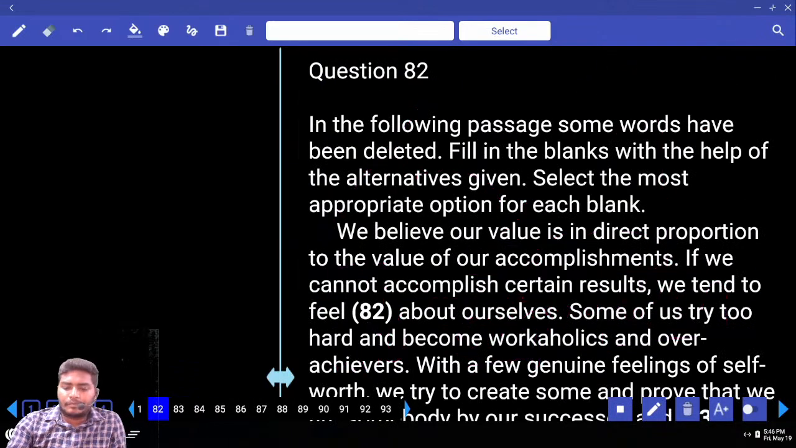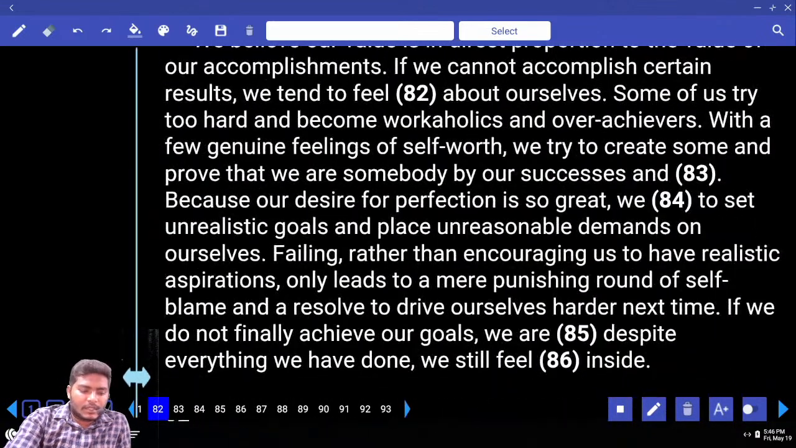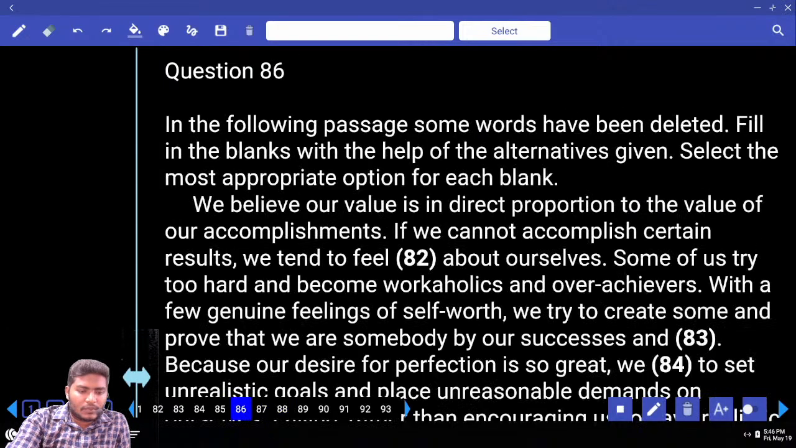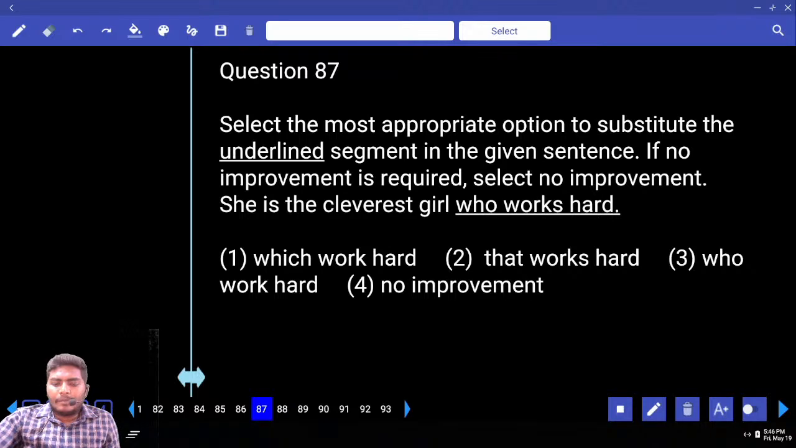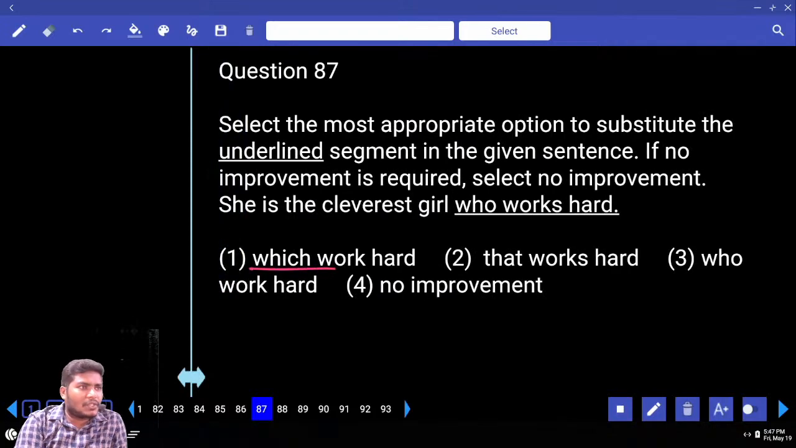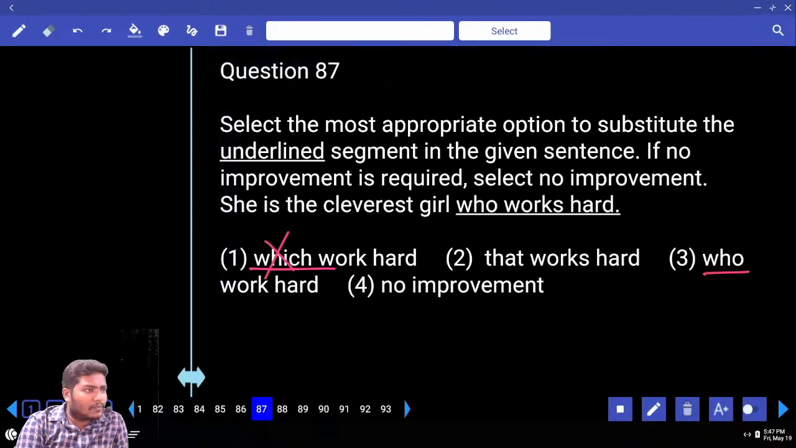Move to 82. Let us look at the close test at the end. Come to 87. Phrase replacement. She is the cleverest girl who works hard. First of all, eliminate which are not related. Look at the first one. Can we use the word which? No, not related.